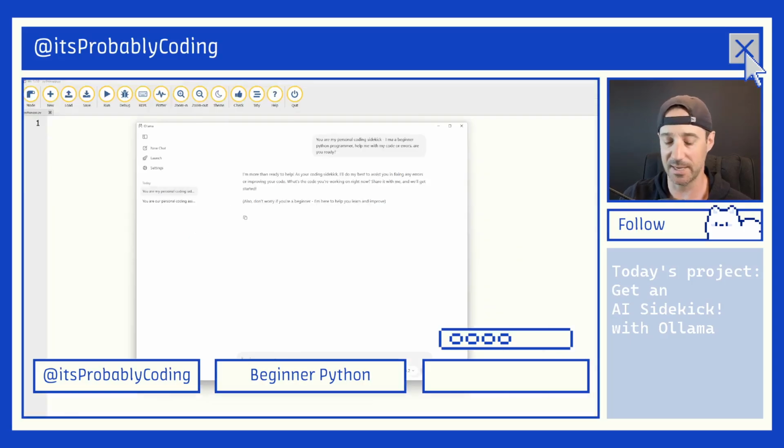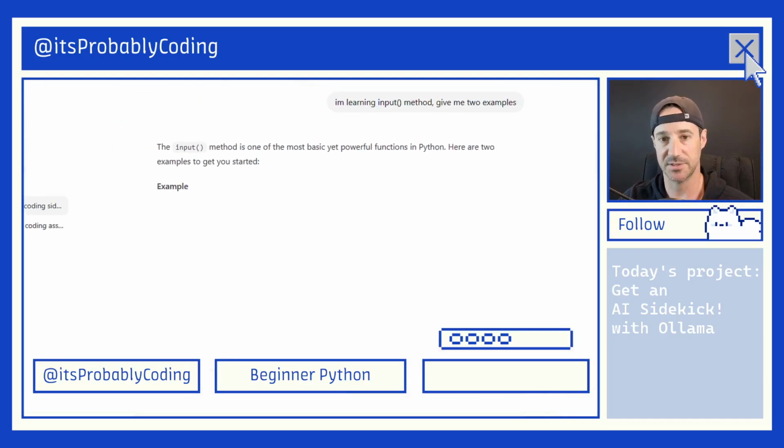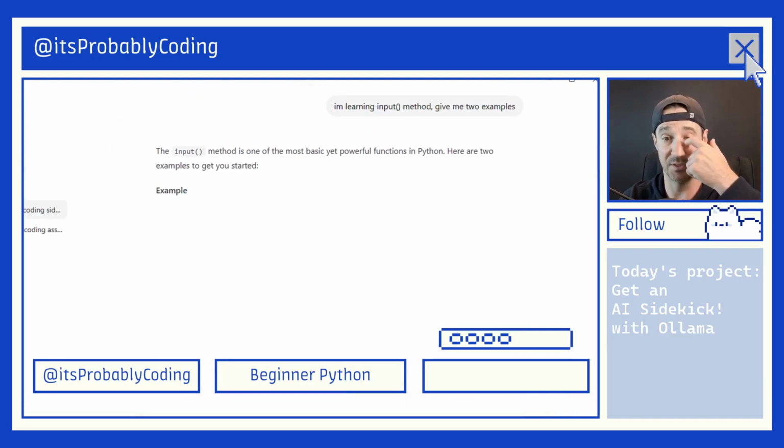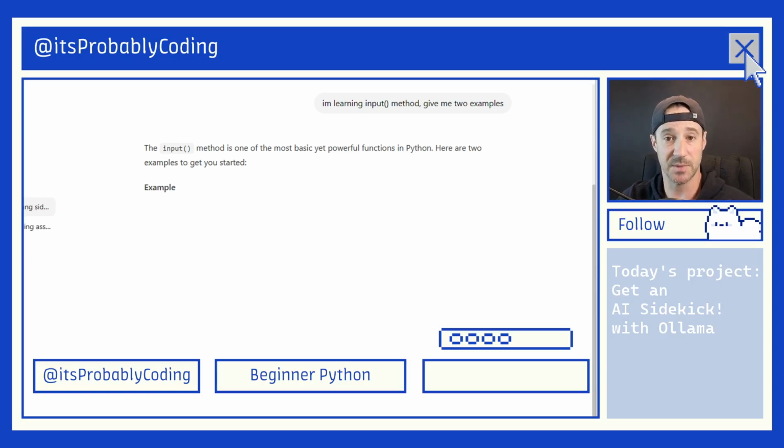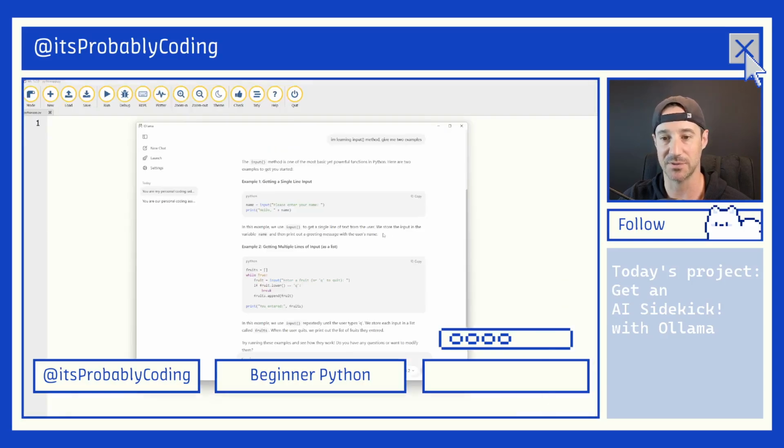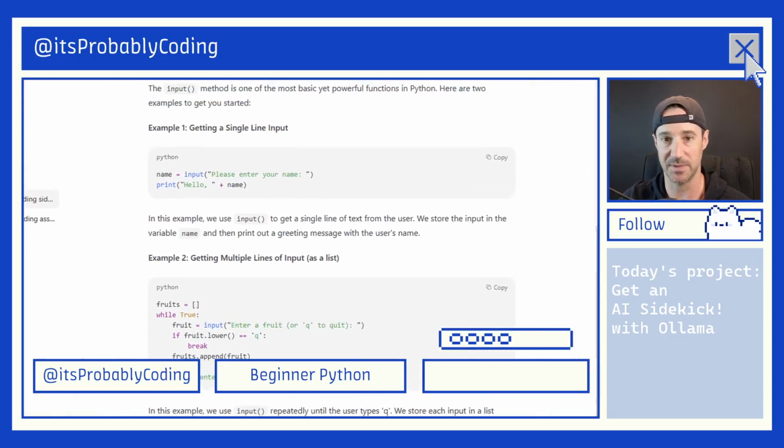Okay, really nice. I'm learning input method. Give me 2 examples. So right now I just said I'm learning the input method. Give me 2 examples. So now it tells me the input method is one of the most basic yet powerful functions in Python. Here are 2 examples. And it's straight up give me 2 examples.